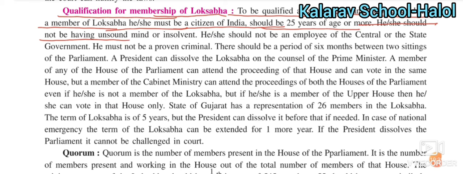He should not be of unsound mind or insolvent. Okay, so this is also an important point.